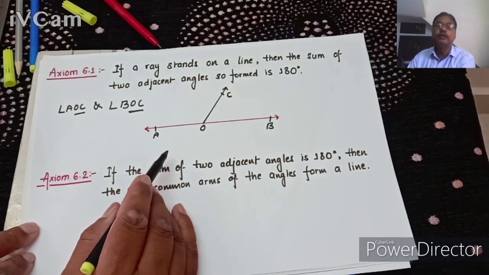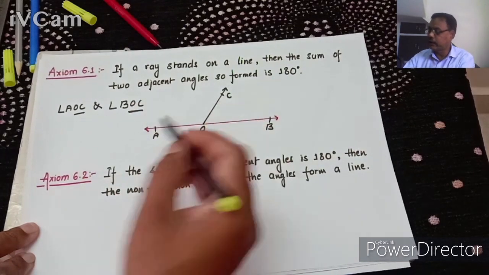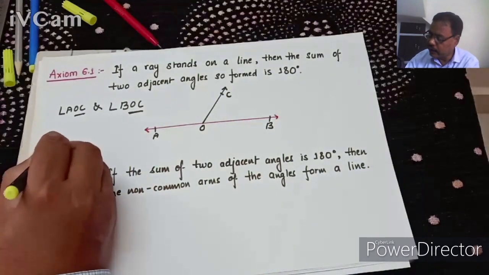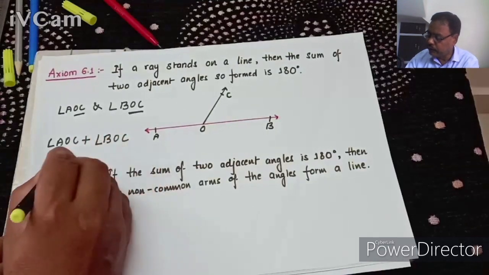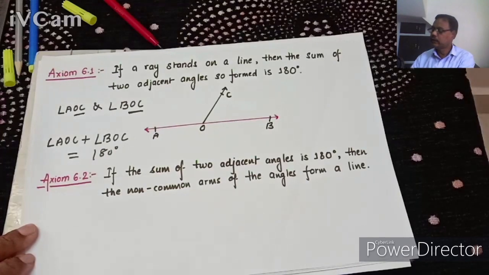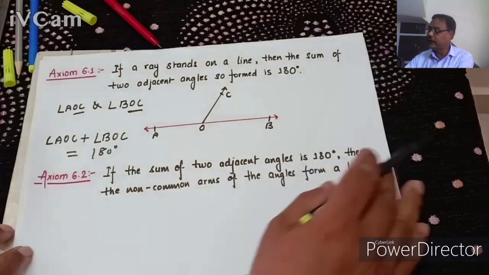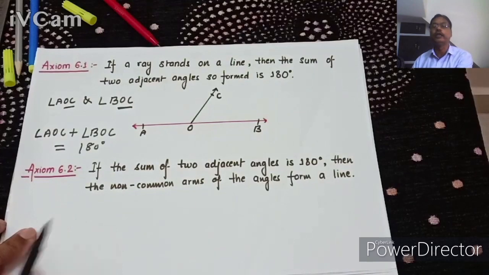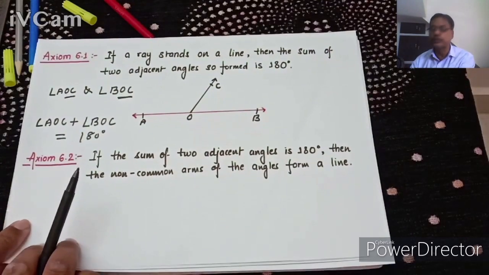Understand? And if a ray stands on a line, then the sum of the two adjacent angles, then their sum means angle AOC plus angle BOC will be equal to 180 degree. Adjacent angle so formed is 180 degree. This is the axiom. Understand? Axiom or proven statement we have studied in Euclid geometry. Understand? The second axiom, axiom 6.2.